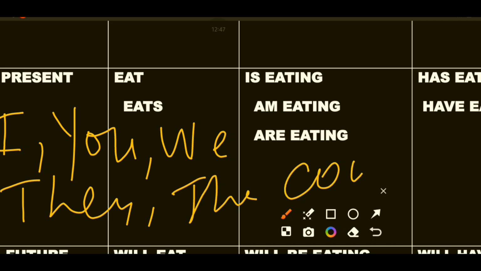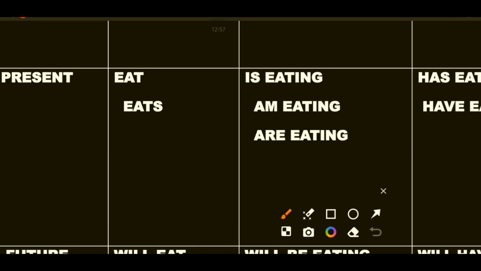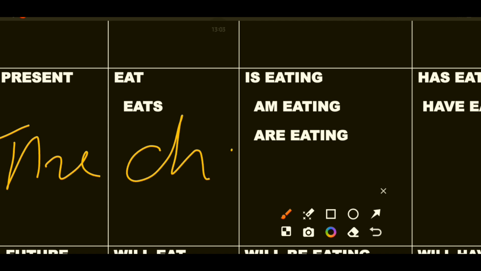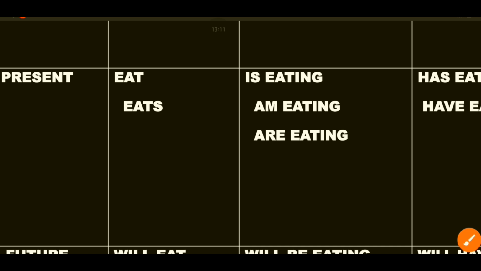I eat, you eat, we eat, they eat, the cows eat. And if the subject is plural, the children eat.